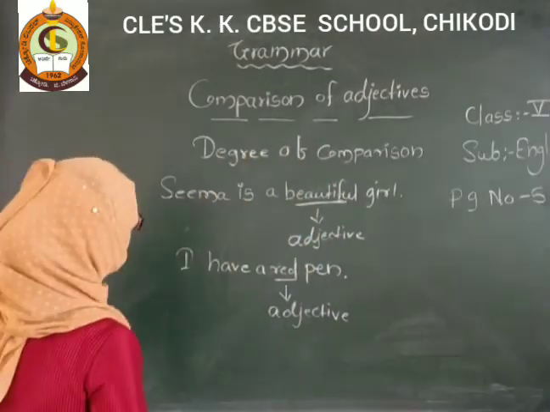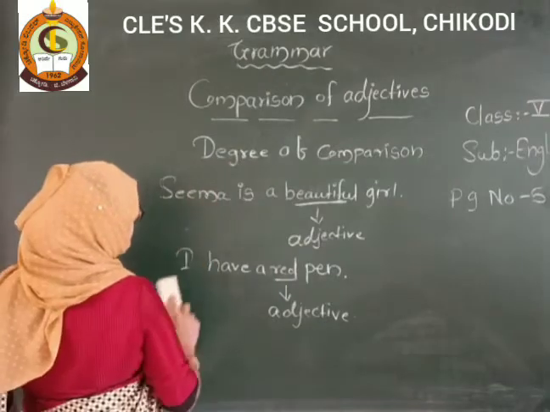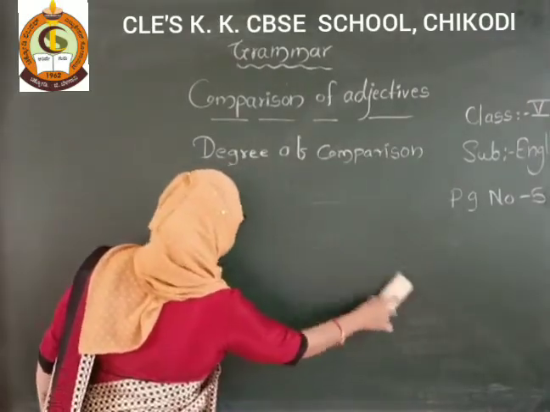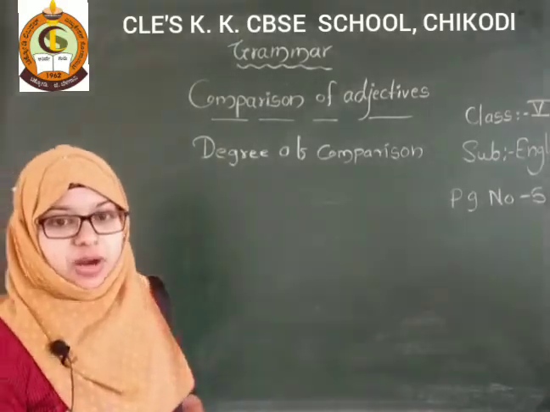Now you understood what is adjective? Now we have to see degree of comparison. Degree of comparison means what?